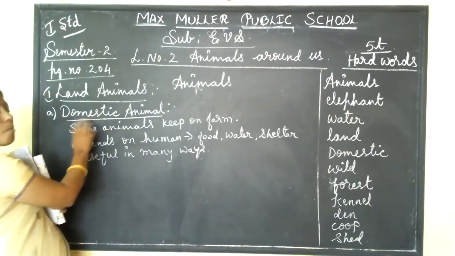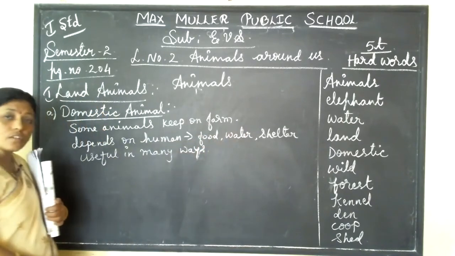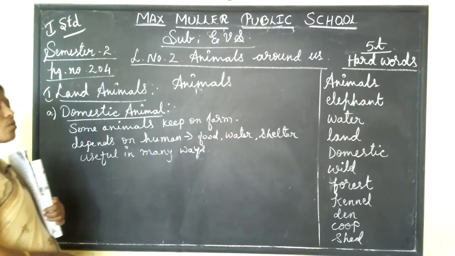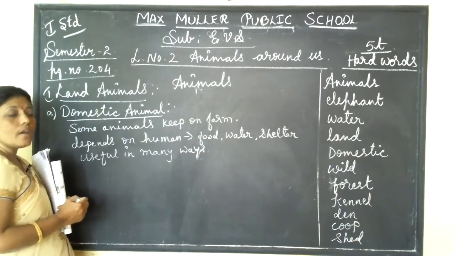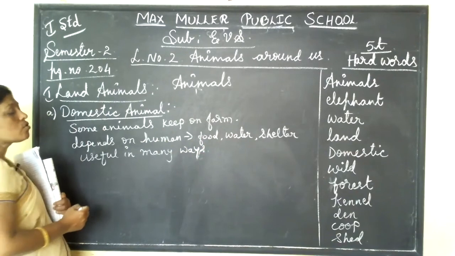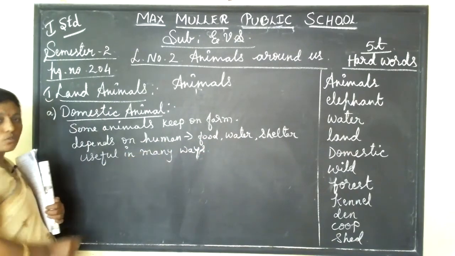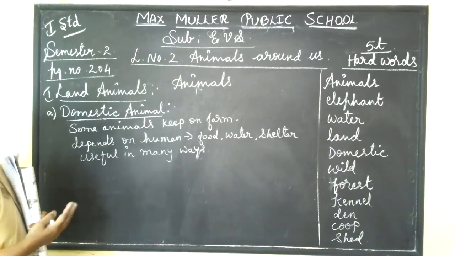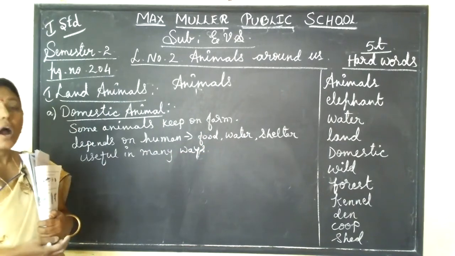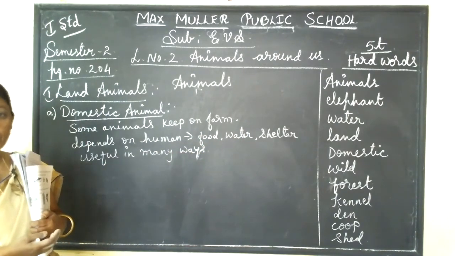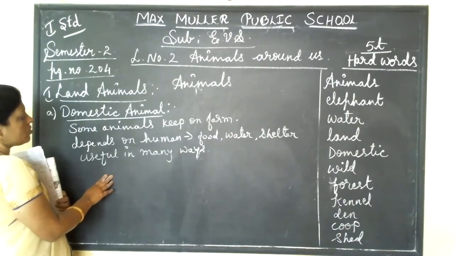Cow is a domestic animal. We are giving food, water and shelter to the cow, isn't it? Time to time we are giving. So, cow gives us milk. Milk is good for health. It is an energy food, isn't it, children? So they are useful in many ways. Cow gives milk, goat gives milk and mutton, isn't it? And hen gives us egg and chicken. So like that, they are useful in many ways.